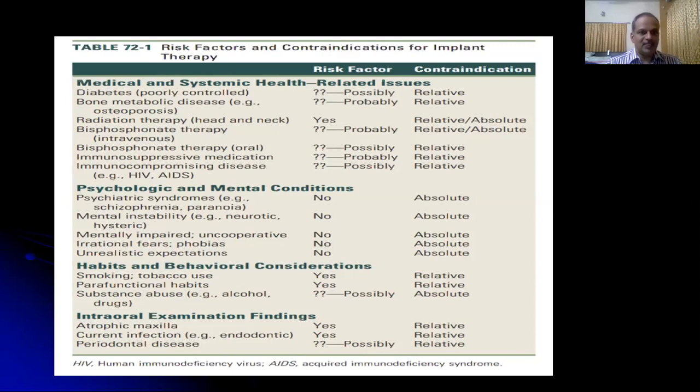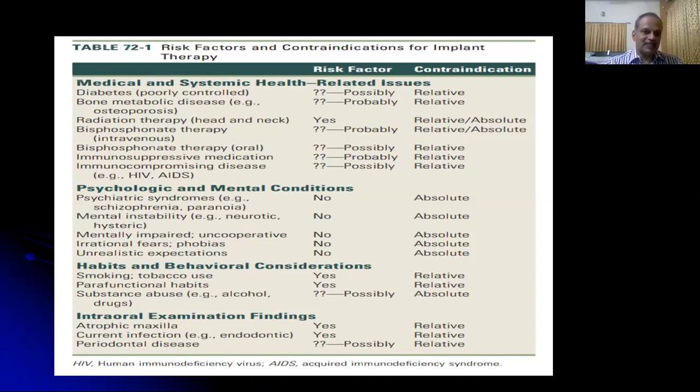Patients with a history of radiation therapy, especially to the head and neck region, may not heal well after any surgical manipulation. Soft tissue dehiscence may follow, and it may lead to exposure and necrosis of the bone and lead to osteoradionecrosis. This is especially seen in patients who have taken a radiation dose of more than 60 gray units.